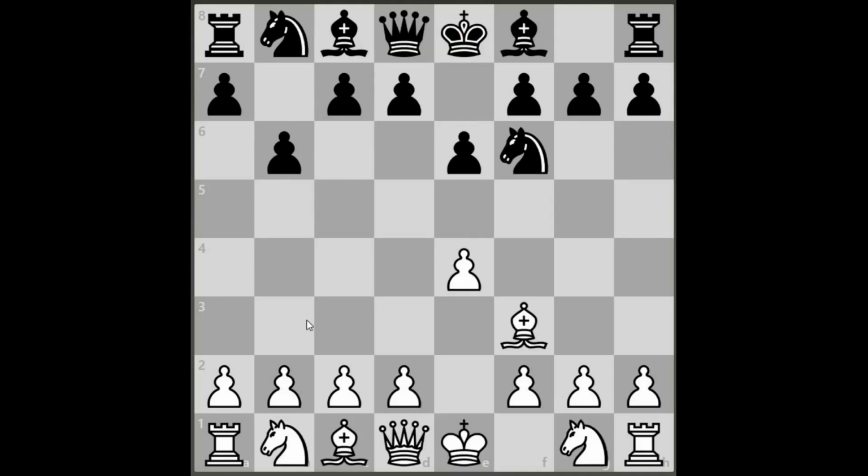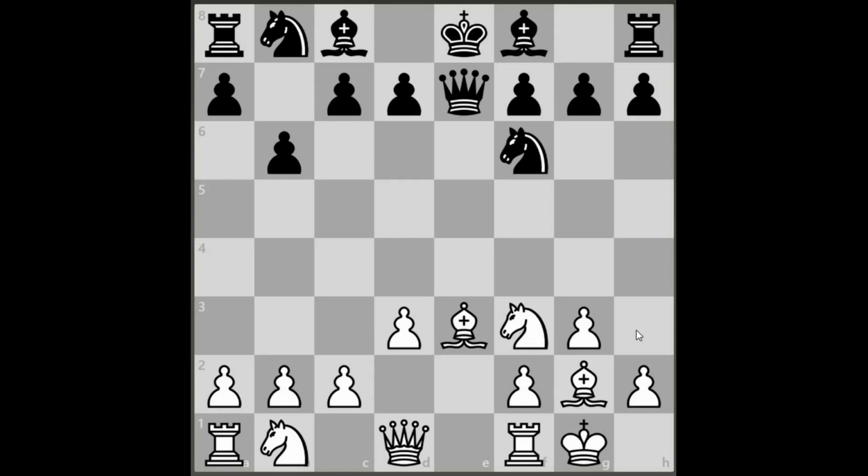Now we will see what is a double attack. This kind of attack happens very often in this position. Now it is white's turn to move. White moves his pawn here. So by this move, this knight is attacked, as well as the rook is exposed to the bishop. This kind of attack is called a double attack.